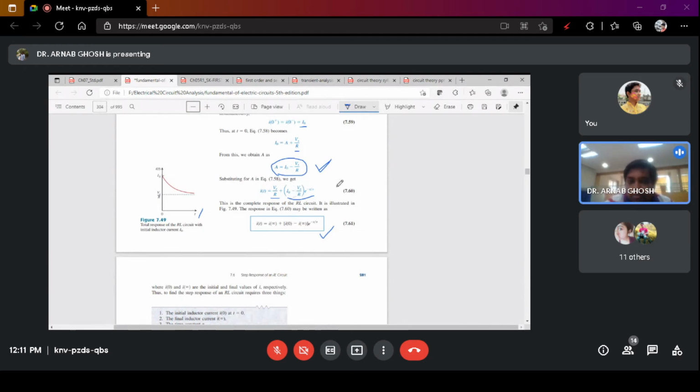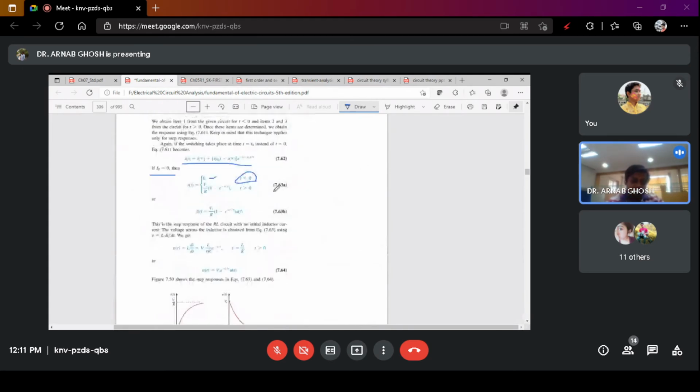So if you take Vs by R common, that will be Vs by R into 1 minus e to the power minus t by tau. Okay, so that is what you are getting for t greater than 0. So this is what you are getting as the current expression.